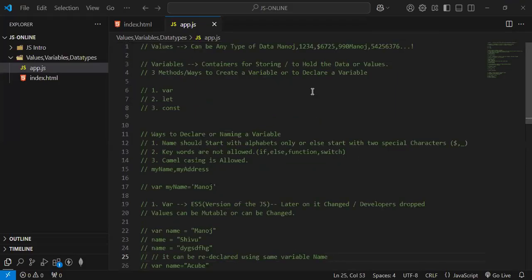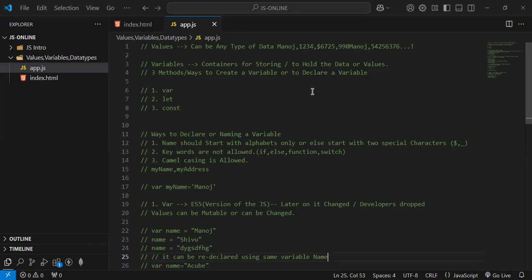Okay, fine. So in the last class, we discussed values. What do you mean by value? Value can be any type of data. Basically, value is data. What do you mean by data? Data is nothing but information about a thing. The information or the data can be anything: a name, address, age, phone number, or alphanumerical characters, even special characters as well. That's what we call the values of the thing.